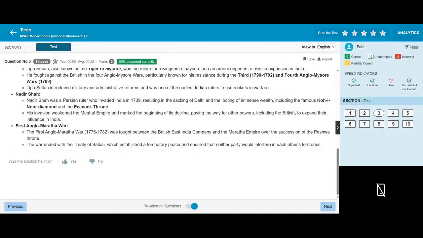The First Anglo-Maratha War was fought between the British East India Company and the Maratha Empire over the succession to the Peshwa throne. The war ended with the Treaty of Salbai, which sealed a temporary peace and ensured that neither party would interfere in each other's territories.